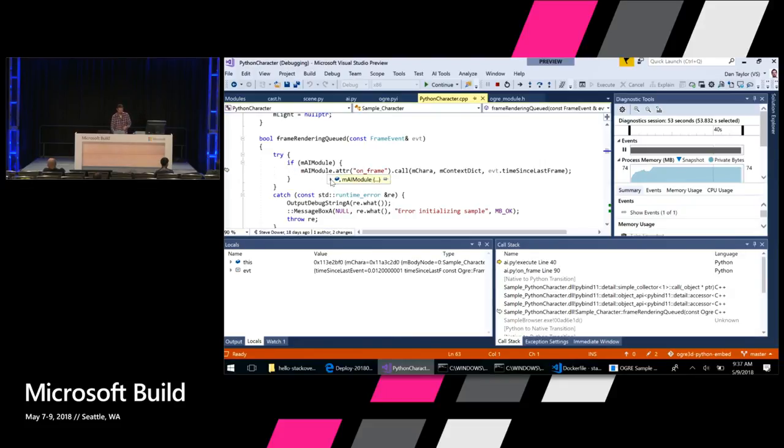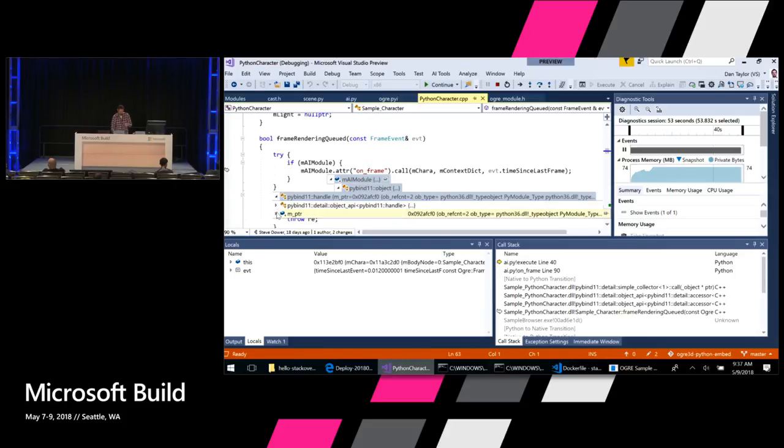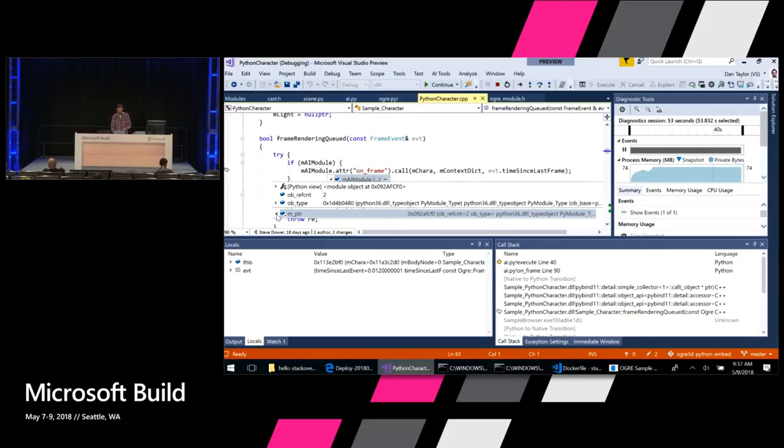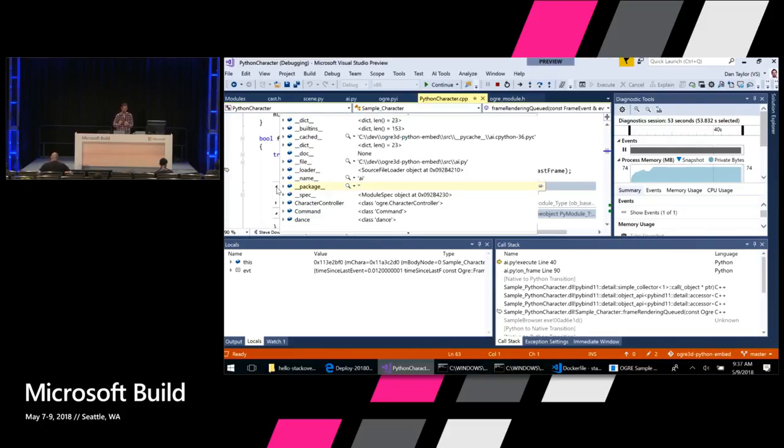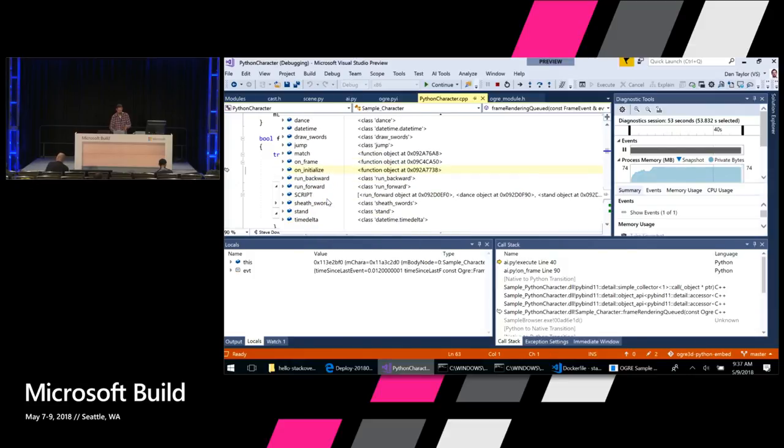Something neat here is now I'm in C++. I've got the full rich C++ debugging experience that Visual Studio has. I can expand, and there's the PyBind11 code that does the interop. And if I keep going, I can actually expand right into the Python view of this same module. If I keep expanding here, this is showing me that Python module, and I can see all of the functions that are defined in it. So I can see C++ and Python code on the same call stack. I can go across the two variables within the same debug tooltips.